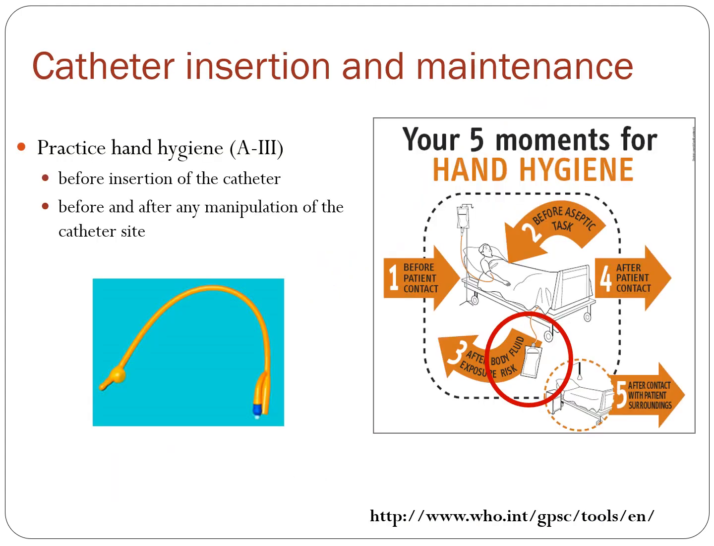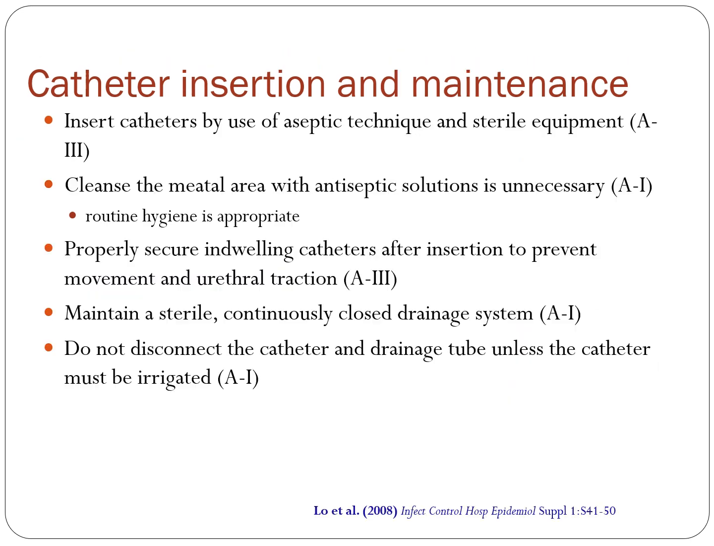The catheter insertion and maintenance care bundles include, first, practice hand hygiene before insertion of the catheter and before and after any manipulation of the catheters. Insert the catheters by use of aseptic techniques, cleanse the meatal area with antiseptic solutions, properly secure the catheters after insertion, maintain a sterile closed drainage system, and do not disconnect the catheter and drainage tube unless the catheter must be irrigated.